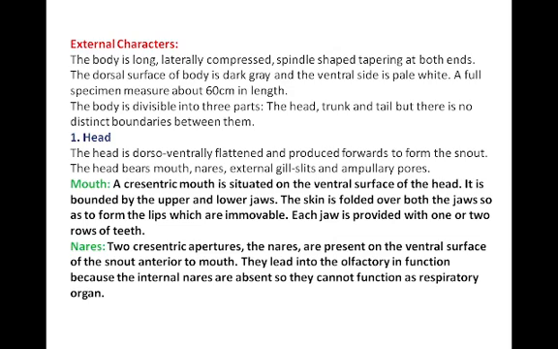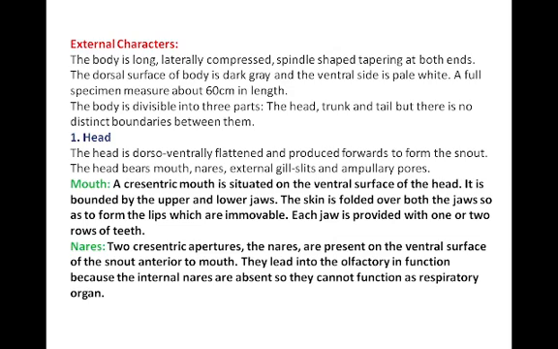Heterocercal tail. External characteristics of the body reveal that it is a laterally compressed spindle shape tapering at both the ends. The dorsal surface of the body is dark grey and the ventral side is pale white in color. A full specimen measures about 60 cm in length. The body is divisible into three important parts, the head, trunk and the tail, but there are no distinct boundaries between them.